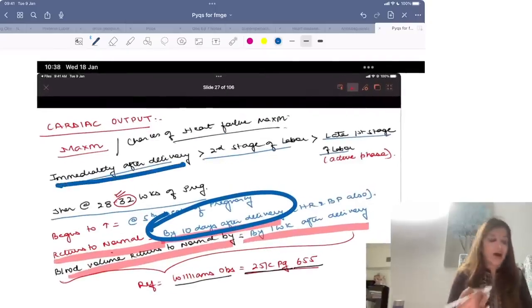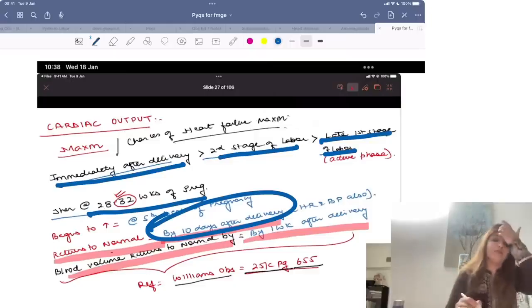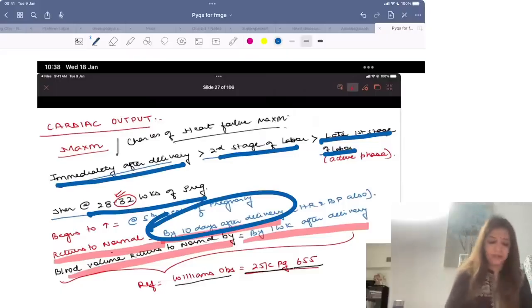So the chances of heart failure are maximum immediately after delivery, then in the second stage of labor, then in late first stage of labor, and then between 28 to 32 weeks of pregnancy, right? Cardiac output returns to normal by 10 days after delivery. Blood volume returns to normal by 1 week after delivery. Clear?